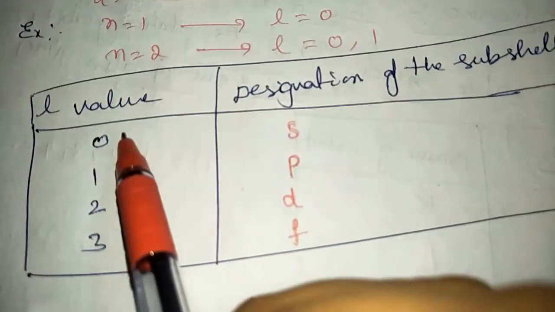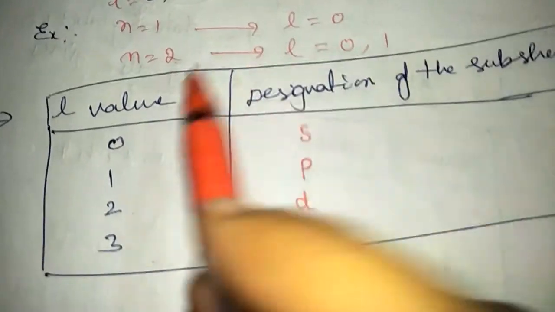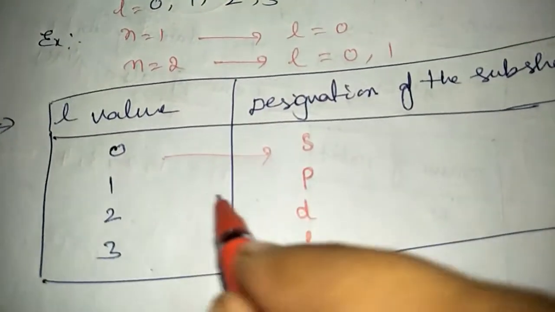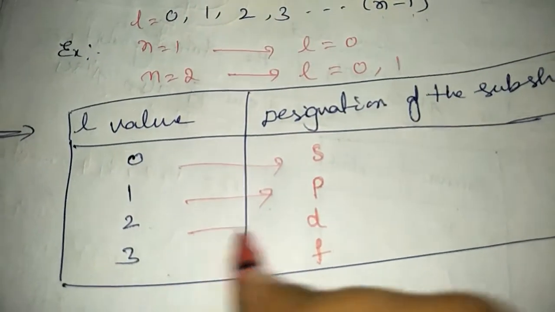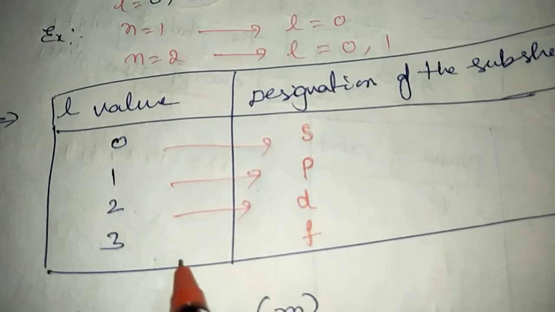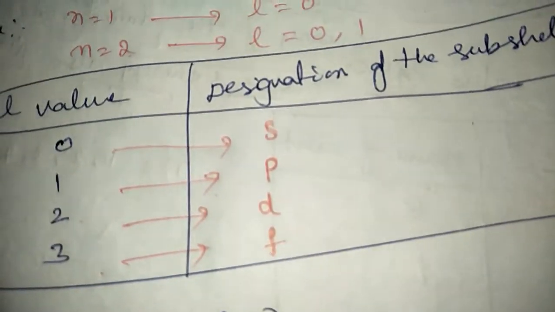If the L value is 3, that is the F subshell, that is the complex or folded shape. So if you know the L value, you can identify the designation of the subshell. If L is equal to 0, that is S orbital. If L is equal to 1, that is the P orbital. If L is equal to 2, that is the D orbital. If L is equal to 3, that is the F orbital. So you should remember these 3 points.